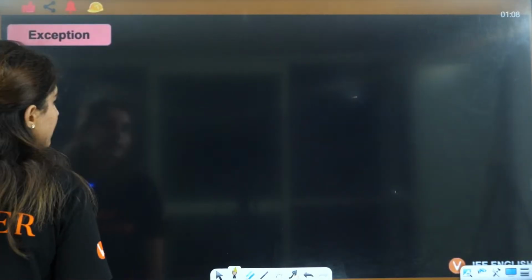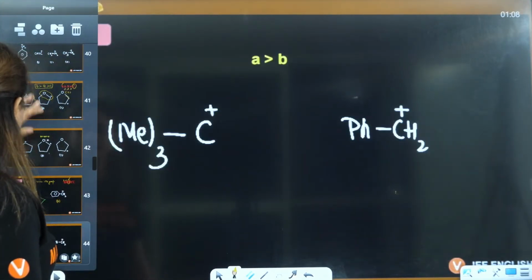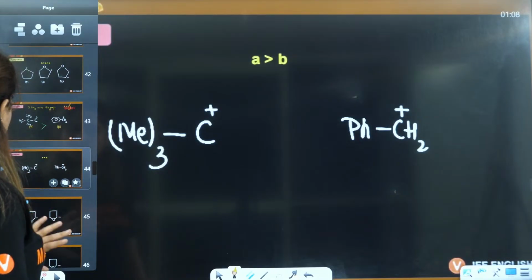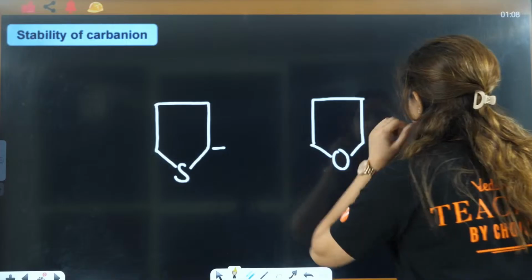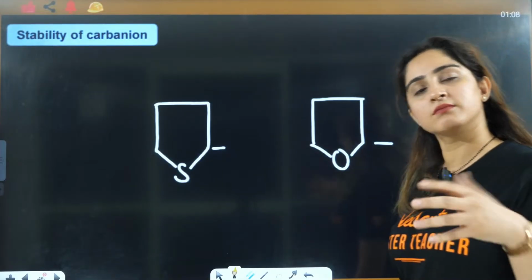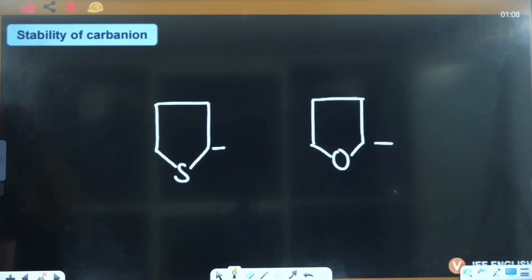Yes, everybody. Now, this we have done. Next is, this also we have done. Next is carbanion. Now, carbanion, same thing we will apply here. Okay, let's talk about carbanion.